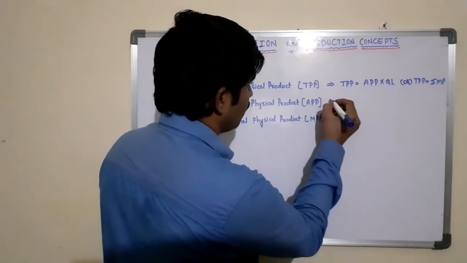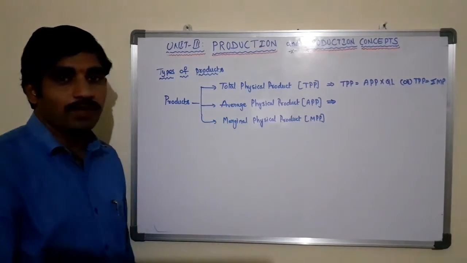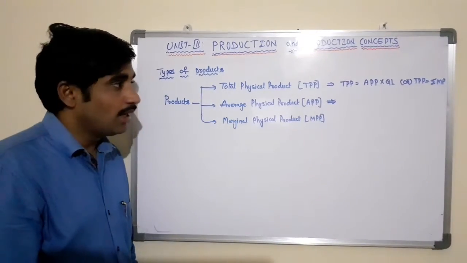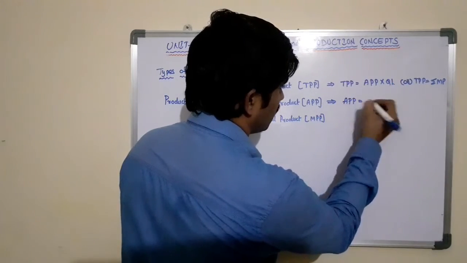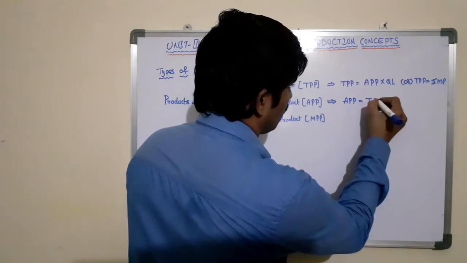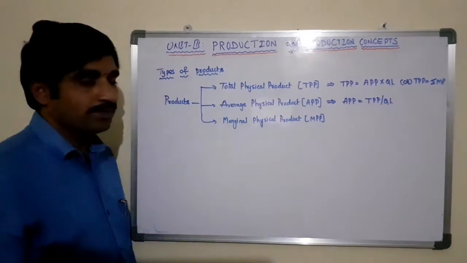Whereas the average physical product is expressed as average physical product equal total physical product by quantity of labor.